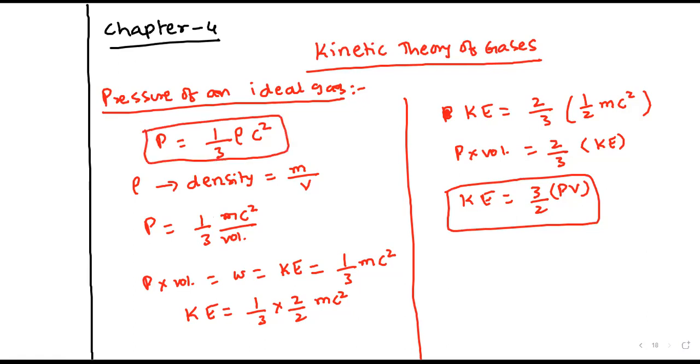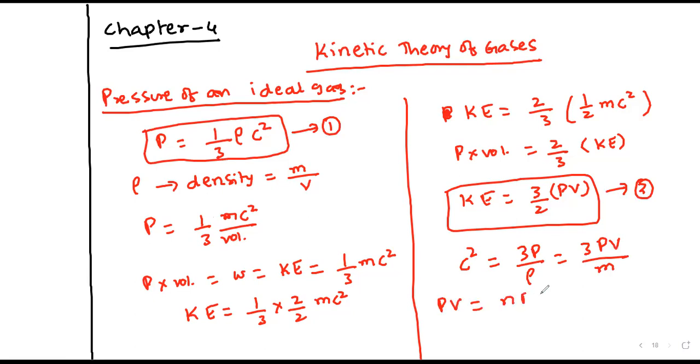Based upon this, call this equation 1 and the other equation 2. From equation 1, I can write C square equal to 3P by rho, that is equal to 3PV by small m. Since it is an ideal gas, PV equals nRT, that is, given mass by molecular weight times RT. So PV by small m means 3RT by capital M. So C RMS is equal to under root 3RT by capital M.